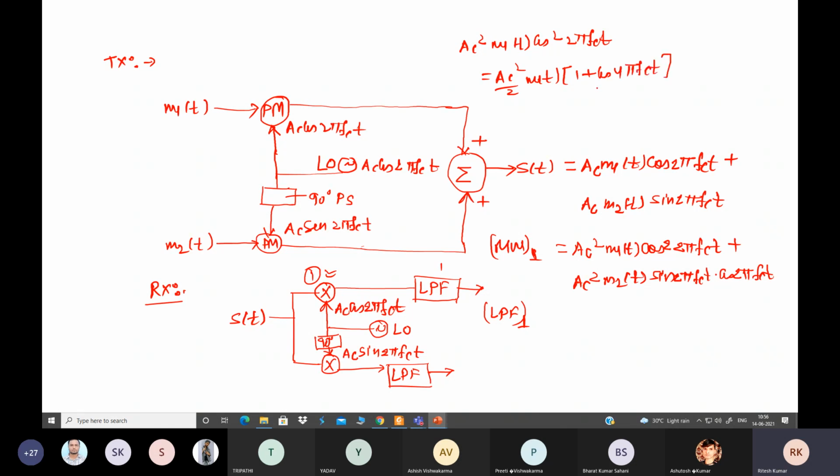When you multiply individually, message signal 1 multiplied by 1 gives the message signal, and cos 4 pi f_c t into m(t).